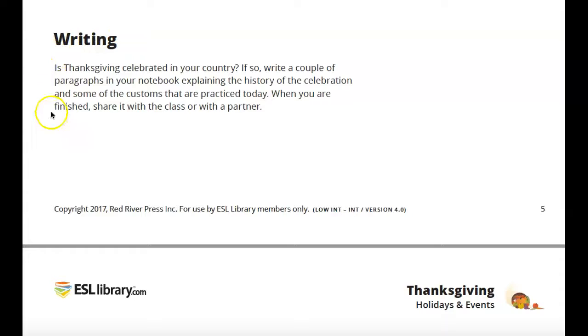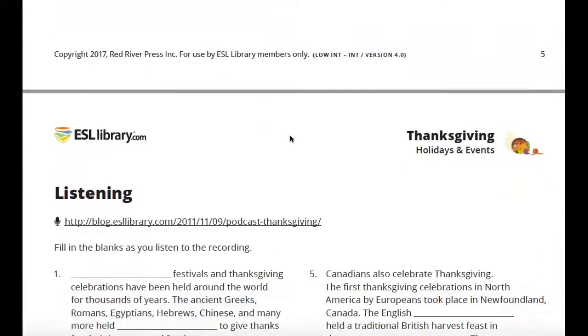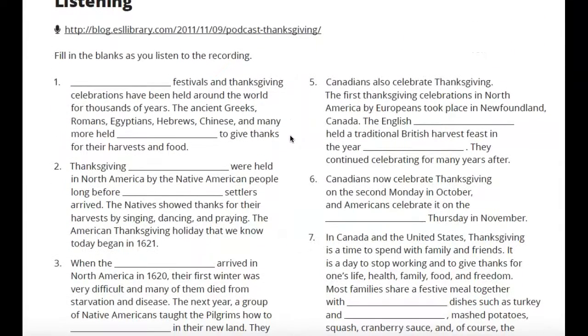If you like to, you can write down a little bit about Thanksgiving, anywhere either down in here or on the back of the page somewhere. And let us know. Matter of fact, I would like to know. Would you celebrate Thanksgiving in your country? Most of the time, it's not called Thanksgiving in other countries. It's called some sort of harvest festival. So do you have a fall harvest festival? What do you do in there?